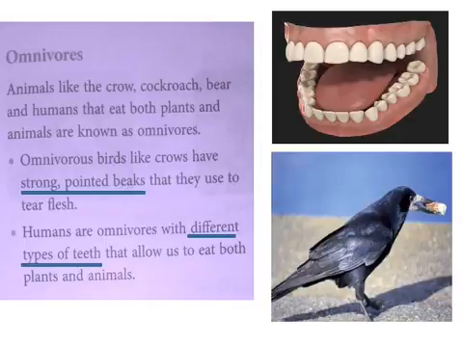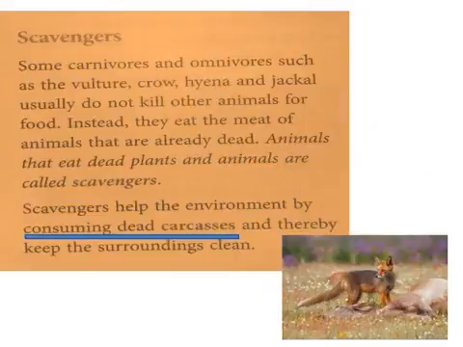The crow is also an omnivorous bird. What kind of beak do they have? A strong pointed beak. Yes, you all remember well. What are scavengers? Animals which eat dead plants and animals are called scavengers. So they help in cleaning the forest environment.